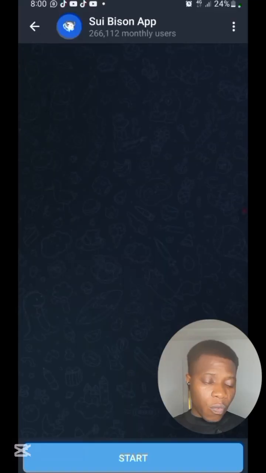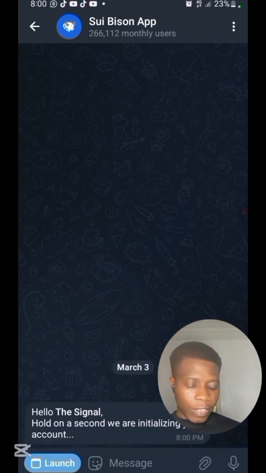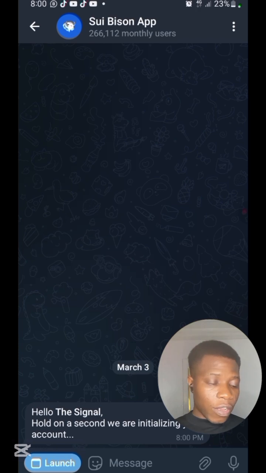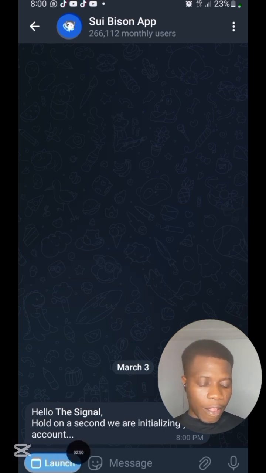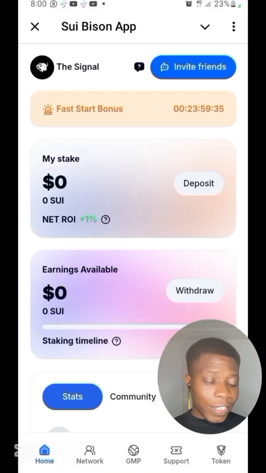It's quite simple to register on this platform. Right here on my phone, once you click on the link that I'm going to provide in the description box of this video, it's something like this. Once you see this, all you need to do is click on start and you're going to get this. Then the next thing, click on this launch button right here, then click start again. This is what you're going to be seeing.